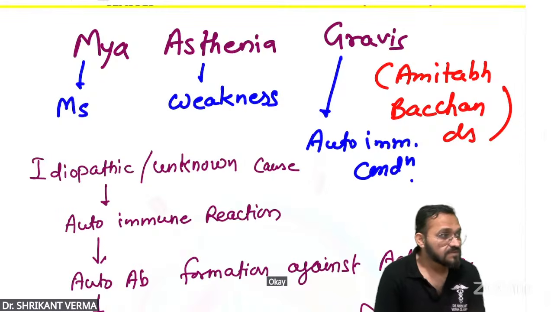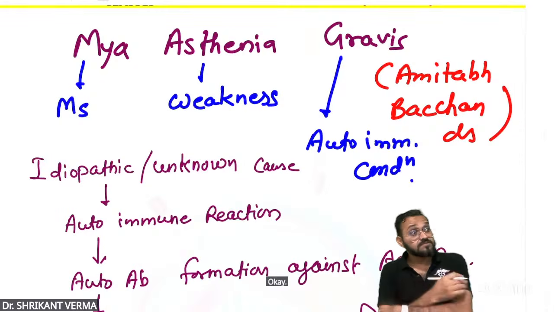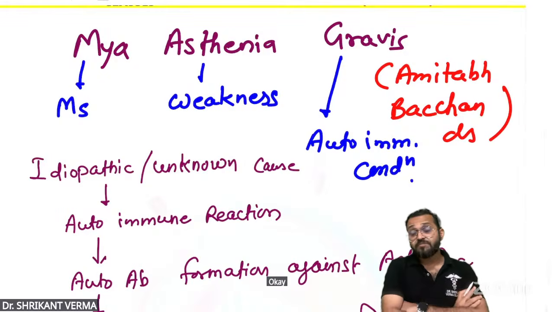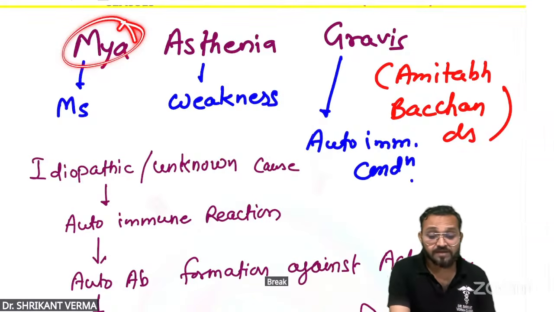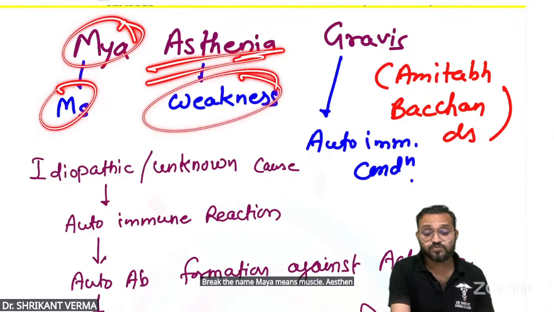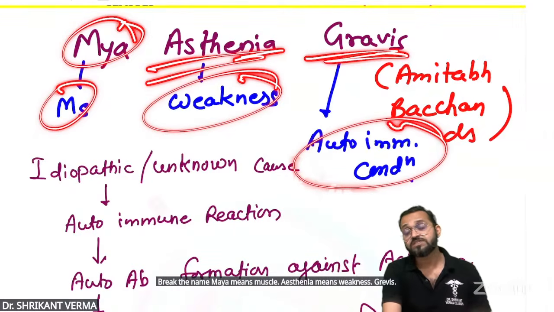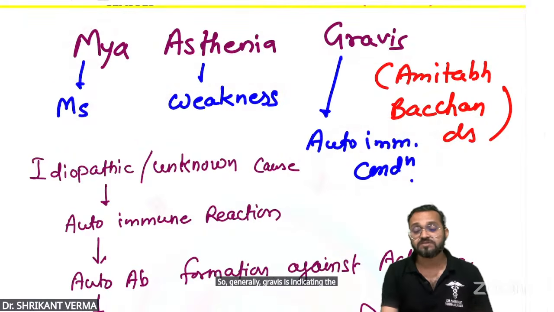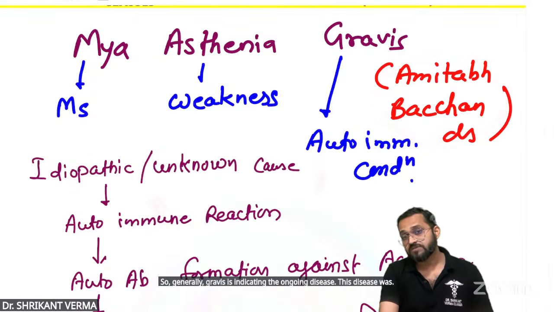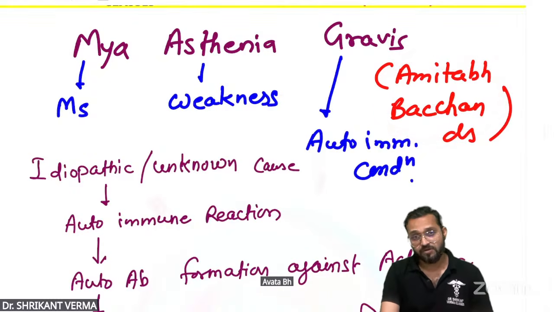This always comes in exams. So remember, myasthenia gravis is a very, very important topic. Break the name: my means muscle, asthenia means weakness, and gravis indicates an autoimmune condition, like Graves disease. Generally gravis indicates an autoimmune disease. Amitabh Bachchan suffered from myasthenia gravis.